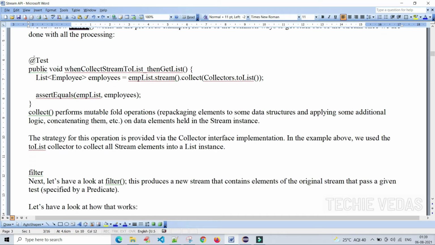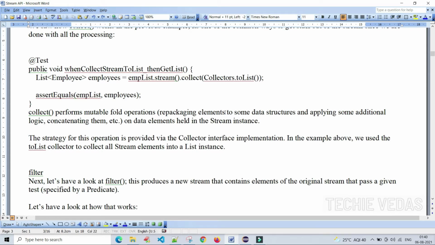This is the example and explanation. Let's see what we are doing here. We already created the employee list: with the stream, dot collect of Collectors.toList. Whatever data we have collected, we are making it into a list. After that, the collect method performs mutable fold operations,